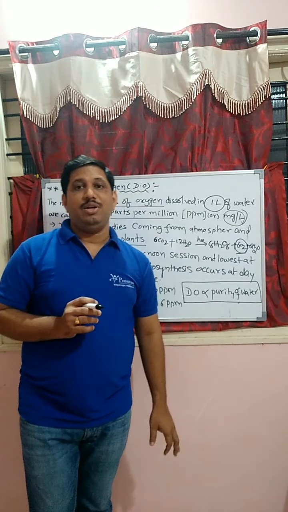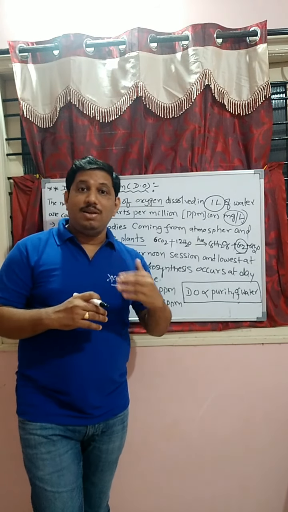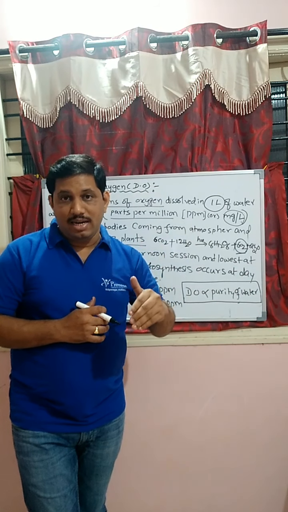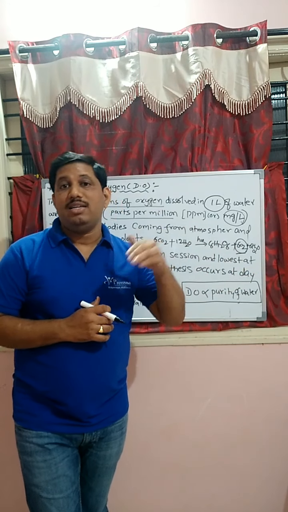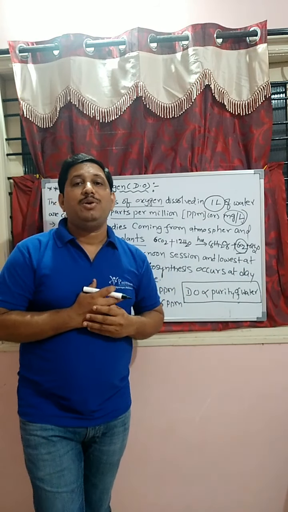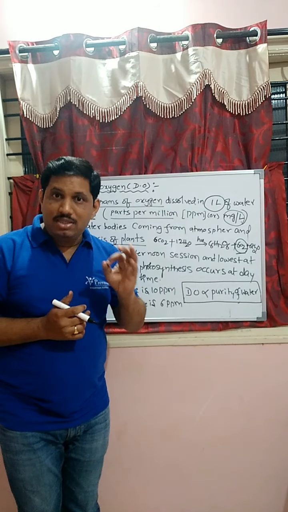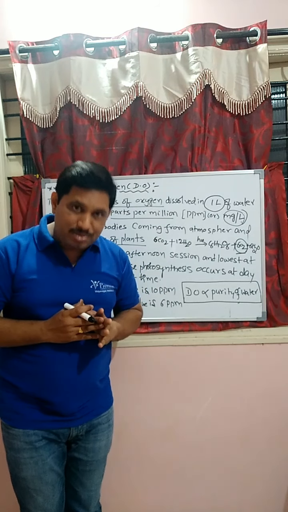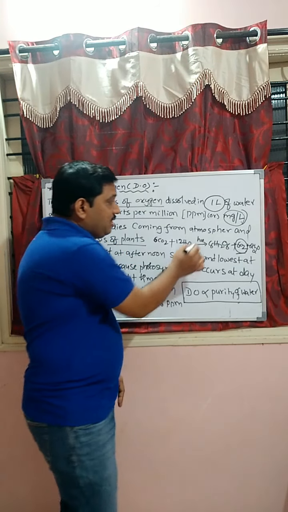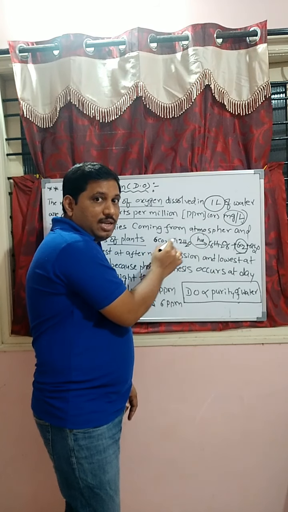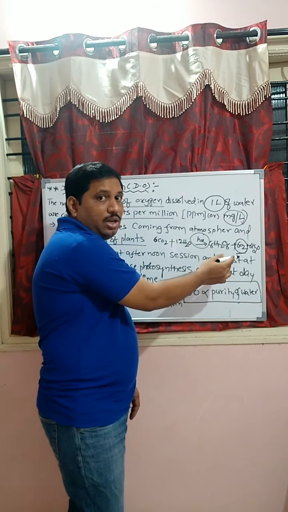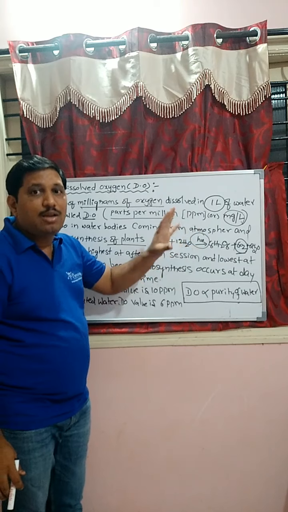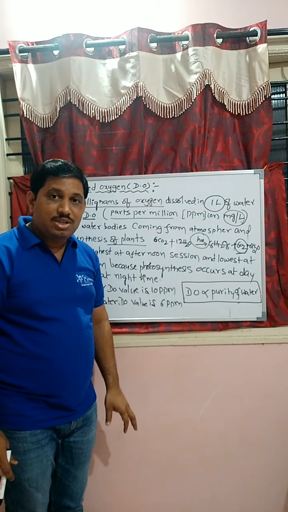From a competitive point of view, they will give options like highest in the afternoon and lowest at night, or lowest in the afternoon and highest at night. The DO is highest in the afternoon and lowest at night in the water bodies, because in the presence of sunlight, the carbon dioxide reacts with the water molecules and forms oxygen. That oxygen will be dissolved in the water. Therefore, sunlight is essential for the dissolved oxygen present in the water bodies.